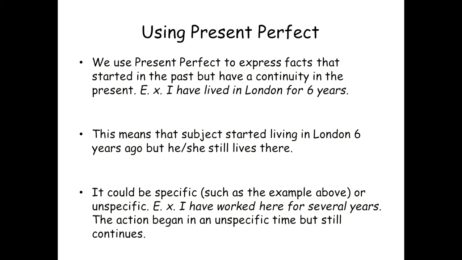Using present perfect. We use present perfect to express facts that started in the past but have a continuity in the present. So the difference here between simple past and present perfect to express past situations is that in the simple past the actions are complete. They don't continue in the present anymore. They just have been completed before. But in the present perfect the actions began in the past but they continue nowadays.